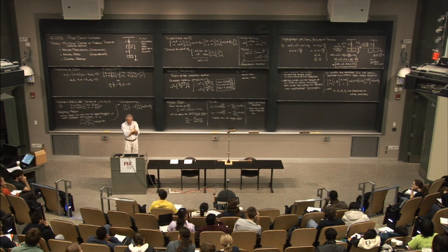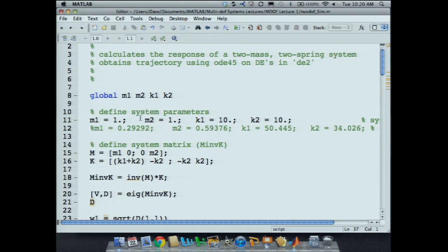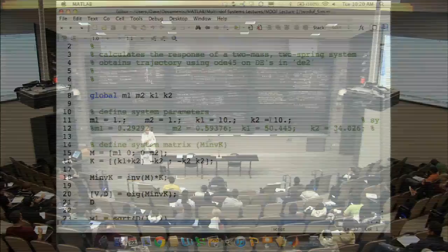So we got M1 and M2, K1, K2, but you'll notice their values are equal. We got the mass at 1 kilogram each, and 10 newtons per meter on each of the springs. Everybody appreciate that this system's numbers match our case here, K over M?